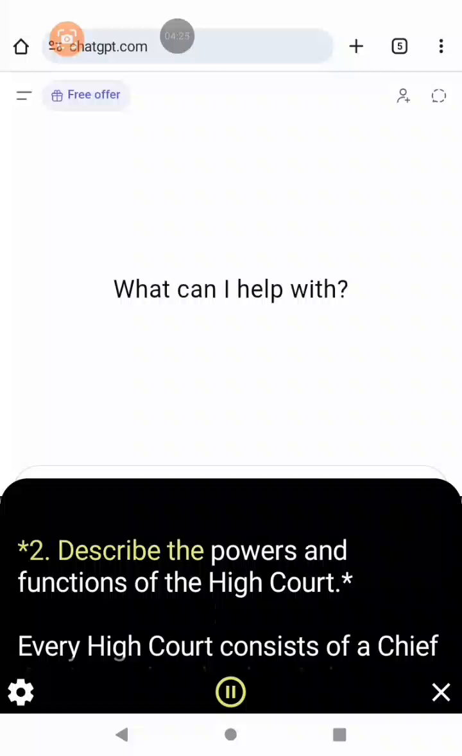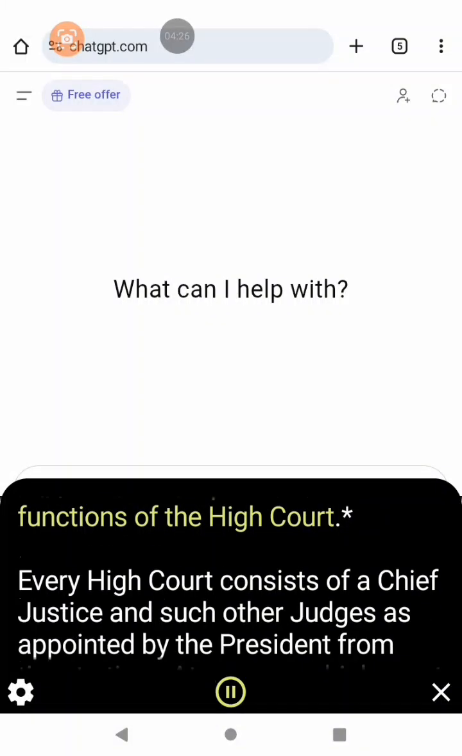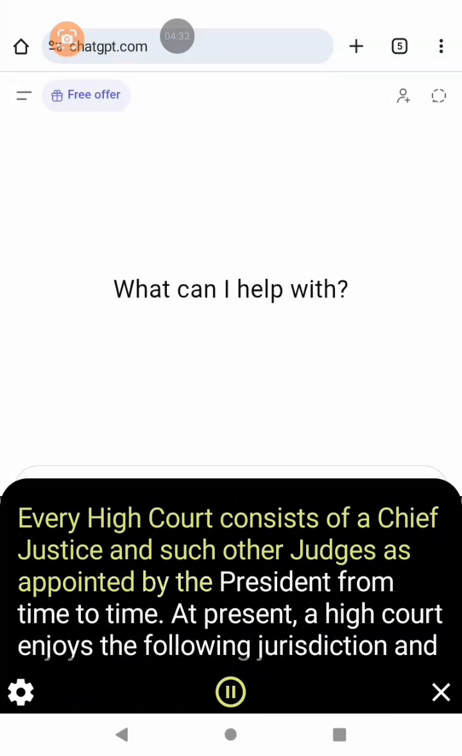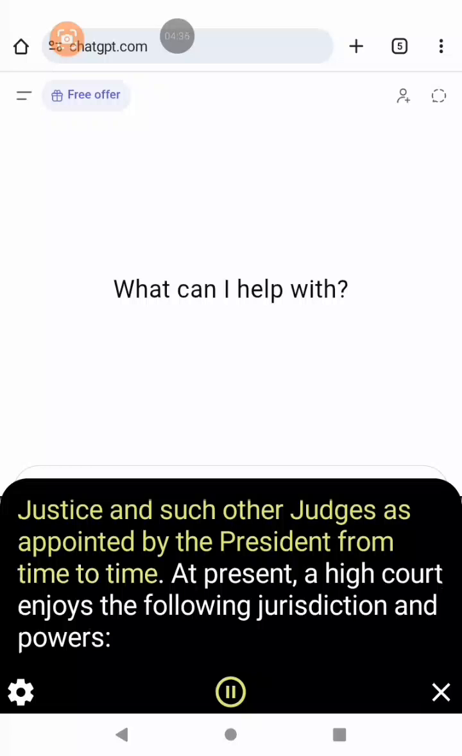2. Describe the powers and functions of the High Court. Every High Court consists of a Chief Justice and such other judges as are appointed by the President from time to time.